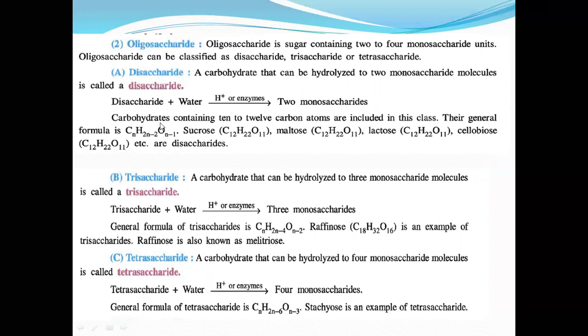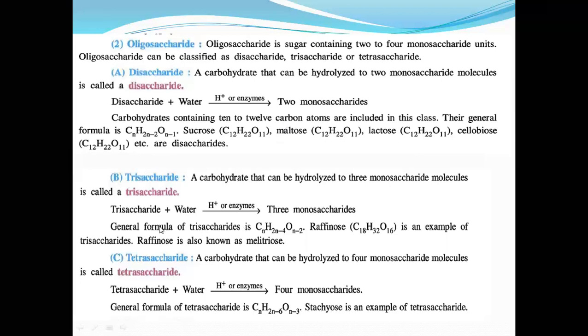So the general formula for the disaccharide is CnH2n-2On-1. Sucrose is C12H22O11. Sucrose, maltose, and lactose, which you can find in milk products. Maltose, lactose, have you heard about that, right? Cellobiose. The formula is the same, but the structure is quite different.